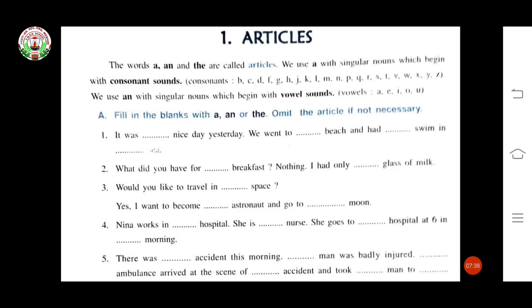We use an with singular nouns which begin with vowel sounds. Vowels: A, E, I, O, U. Now see the first exercise. Fill in the blanks with a, an or the. Omit the article if not necessary. Means if it is not necessary, we don't have to put anything. Okay. Now see the first one.